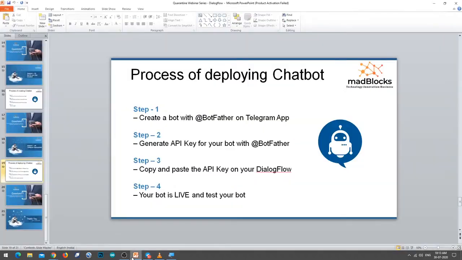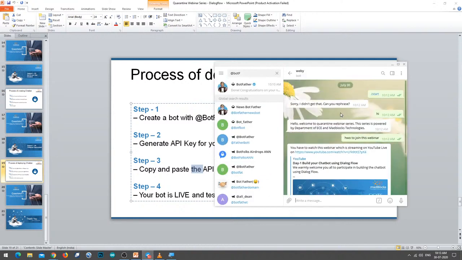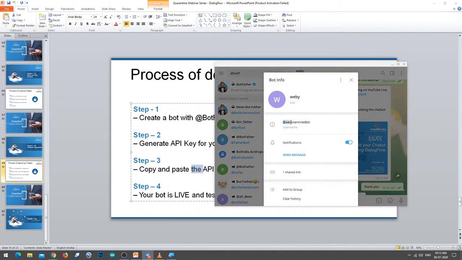So that was the end of the presentation, in which we have created BotFather and then we have generated the API by entering the bot name and all, and we have copy pasted the API key on your Dialog Flow, and your bot is live, and you can chat with your bot, and you can pass this URL to anyone. So what is the URL? For me it is like webinar MRIET bot and all, right? So this is a username. So in Telegram, if you ask your friend to search for this, you can easily interact with my chatbot with this username.